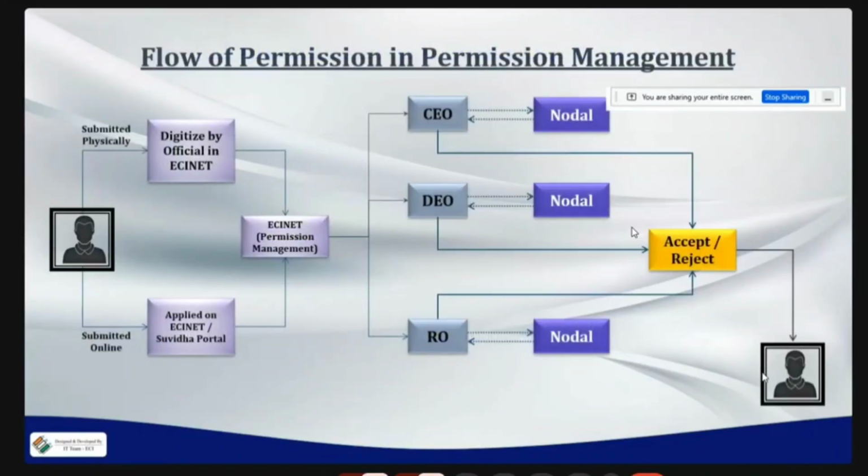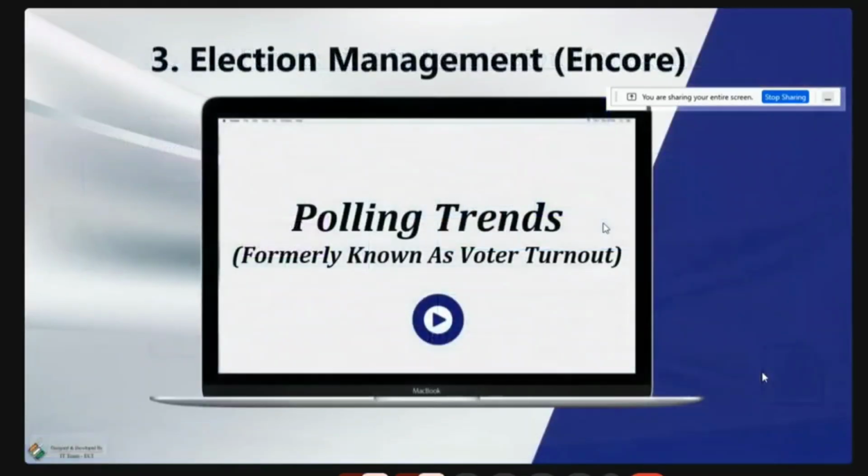So how this is happening, you can see, which I have explained earlier. There are two types of submissions: physical submission and online submission. Both will be digitalized. The submissions will go to CEO, DEO, or RO depending upon the authority of permission. If a nodal point is there, then it will go to the nodal, and the nodal has to reply back with an NOC. If there is no nodal, it will directly go for accept or reject. Hope it is clear. The roles.